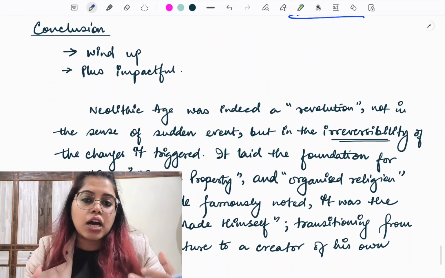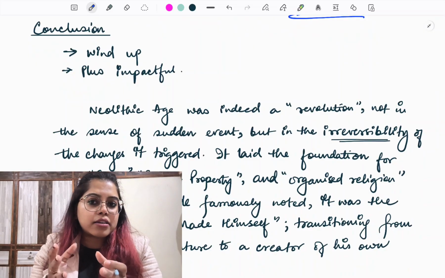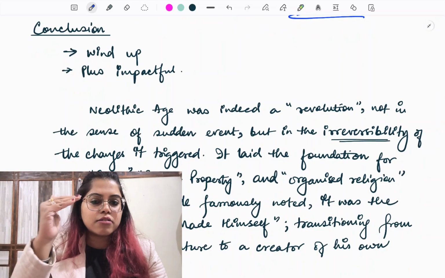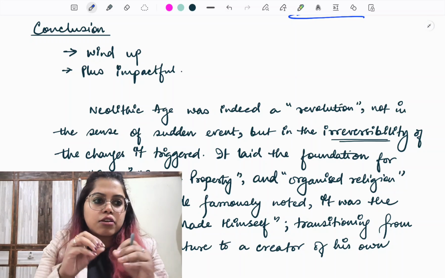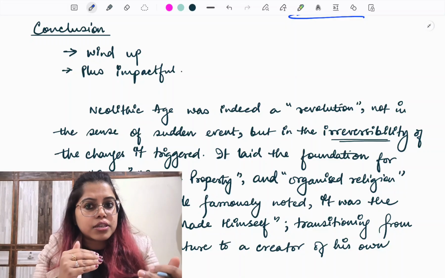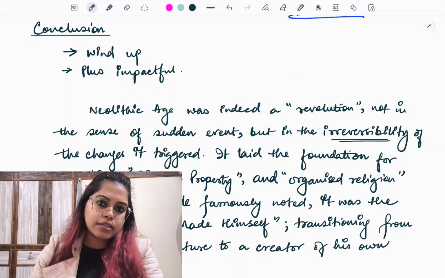Now our conclusion, how it should be. हमने एक बहुत अच्छा impact बनाया. We raised the bar through our introduction. We raised the bar through our body. Now our conclusion cannot be flat. Our conclusion has to encompass our opinion that we have given.